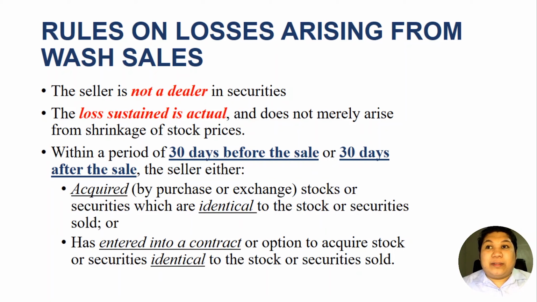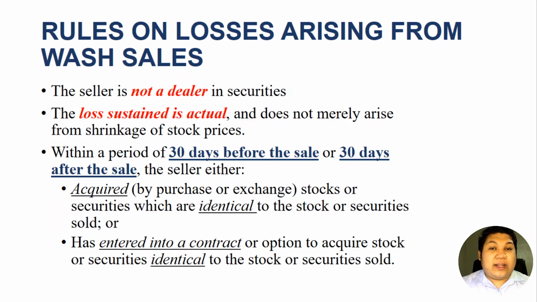So for example, if today is November 3 and the taxpayer sold shares of stocks at a loss and the taxpayer is not a dealer in stocks, we will first look whether there are purchase transactions 30 days before that or 30 days after that.